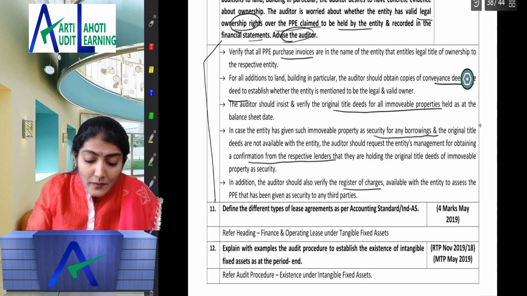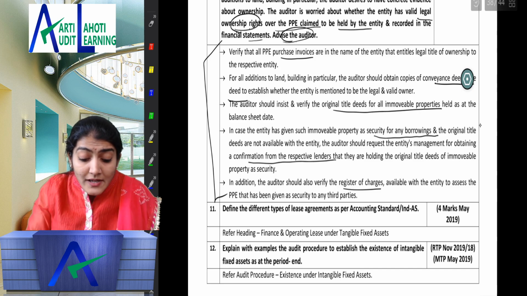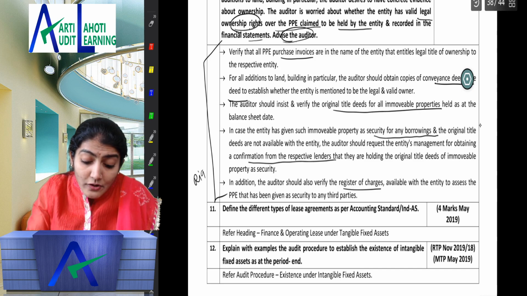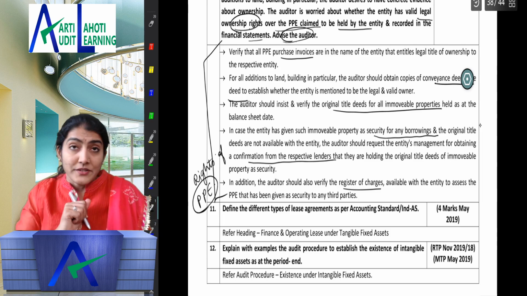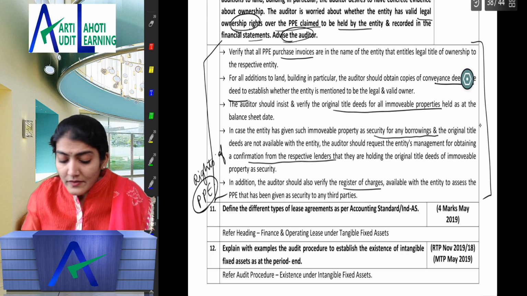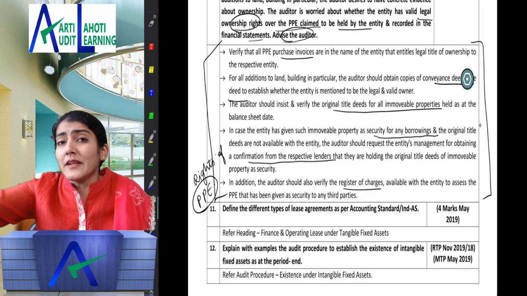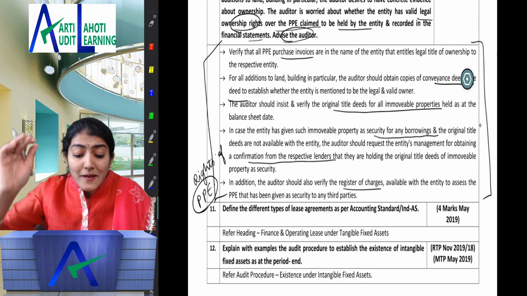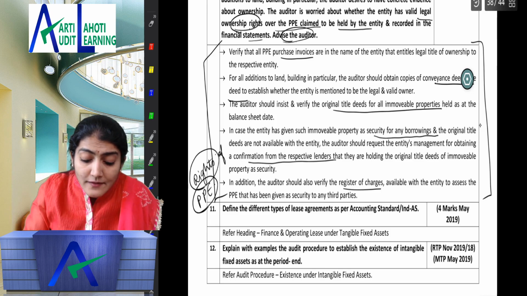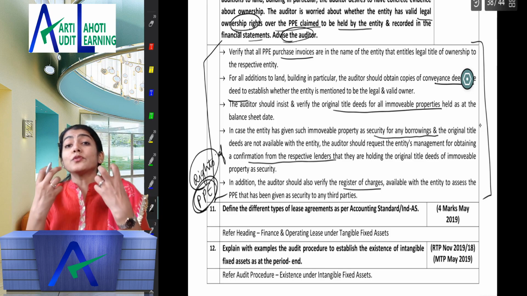So now see, this one is a specific question on what? It is regarding the rights and obligations of the property, plant and equipment. So these are the audit procedures, not about existence or completeness or valuation and allocation, but specifically regarding the rights and obligations. So you want to check the ownership.